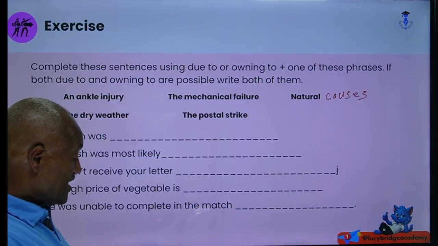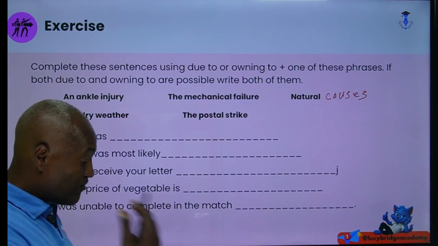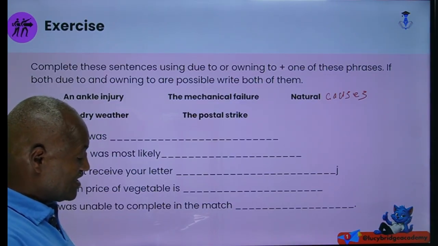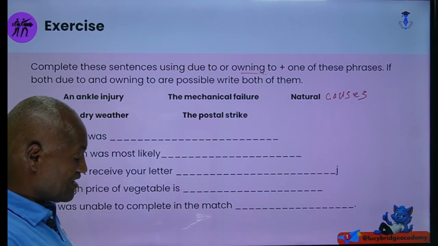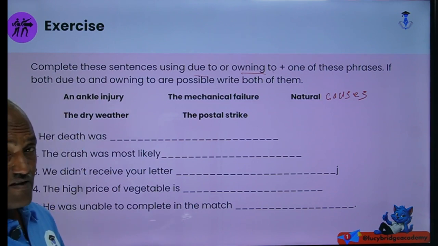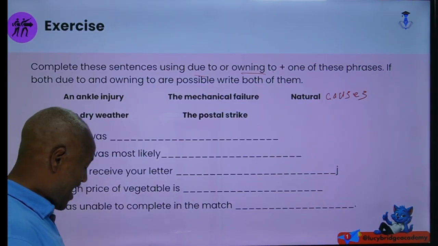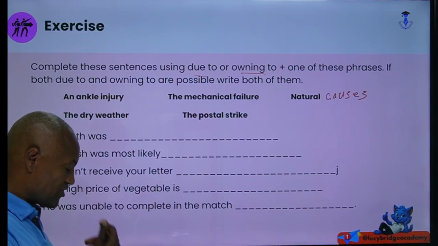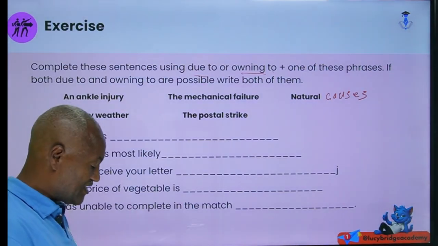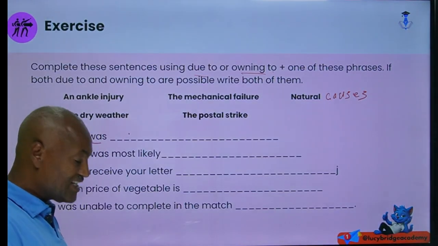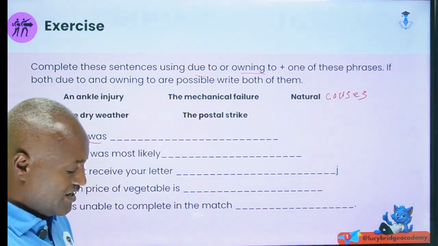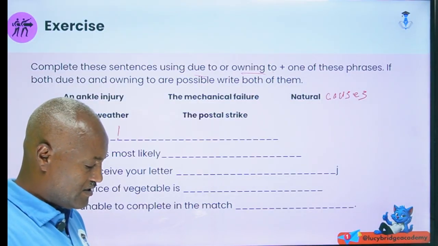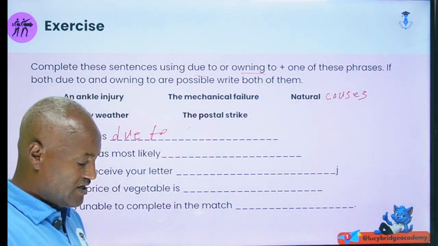It must be like this. For instance, here you use both where both are possible. Complete this sentence using due to or owing to plus one of these phrases. If both due to and owing to are possible, write both of them. But if not, write the one that is due to. For instance, let me do the first one for you; the other one you try. "Her death was..." Now the sentence is constructed with the help of what? The verb to be. Therefore, can we use owing to here? No. Therefore, here we say due to, only due to, natural causes.